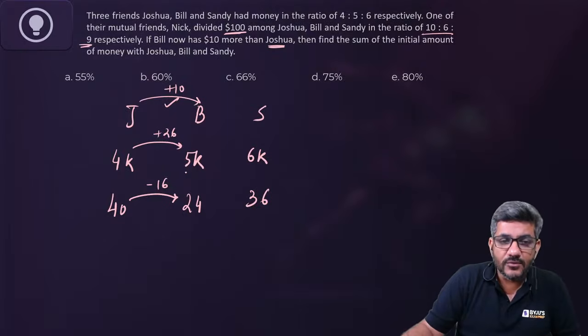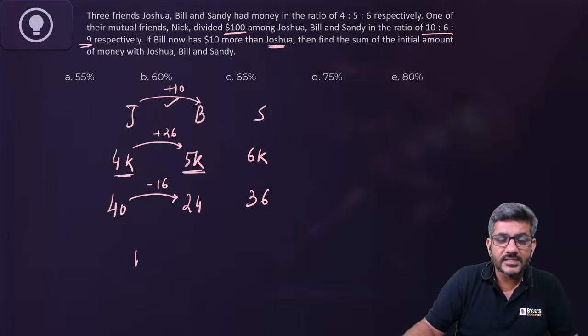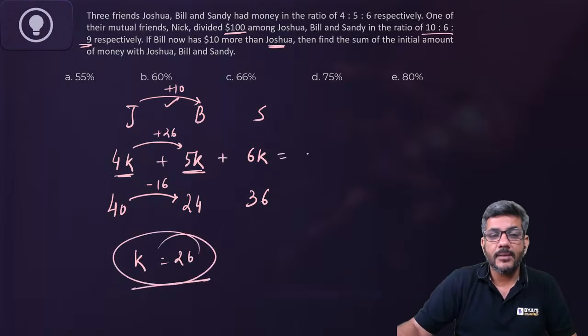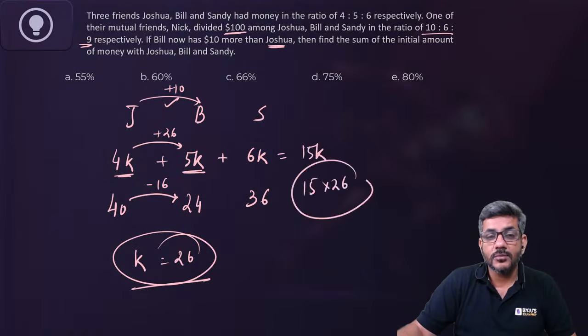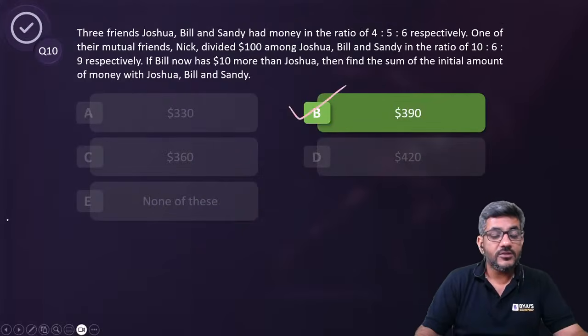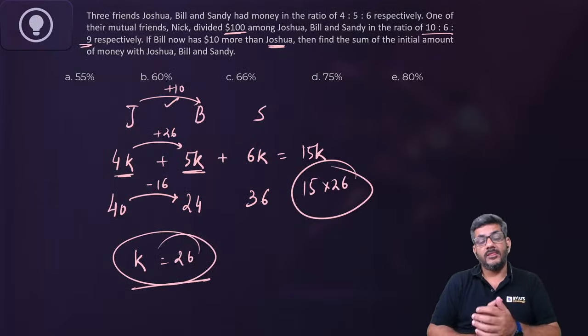So if 26 more is 5K, then 4K, that means K, 4K minus 5K is 26. And if K is 26, what was the initial money with them? 4K plus 5K plus 6K, that is 15K. K ko 26 rakh doge, my answer would be $390. So $390 is the right answer for this question.